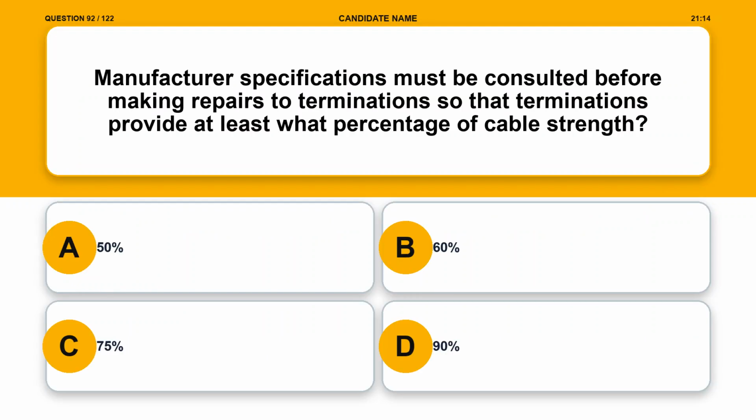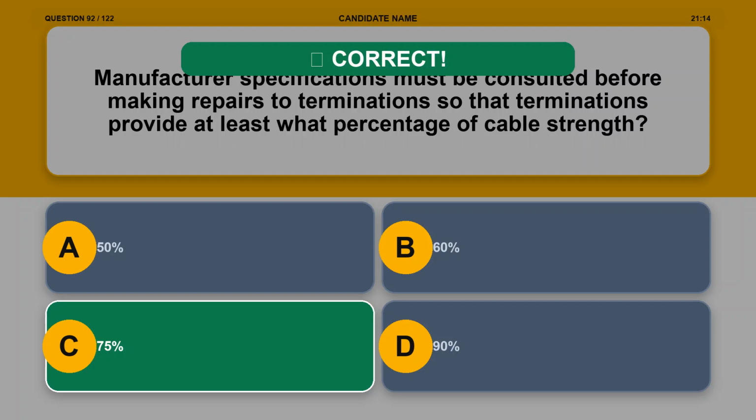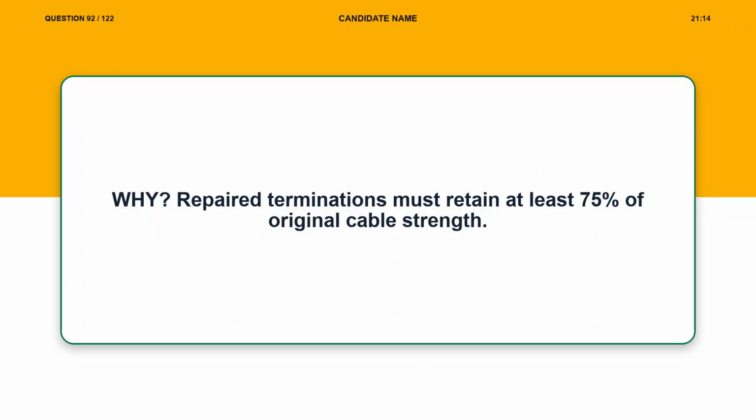Question 92. Manufacturer specifications must be consulted before making repairs to terminations so that terminations provide at least what percentage of cable strength? Option A, 50%. Option B, 60%. Option C, 75%. Option D, 90%. The correct answer is option C, 75%. Explanation. Repaired terminations must retain at least 75% of original cable strength.